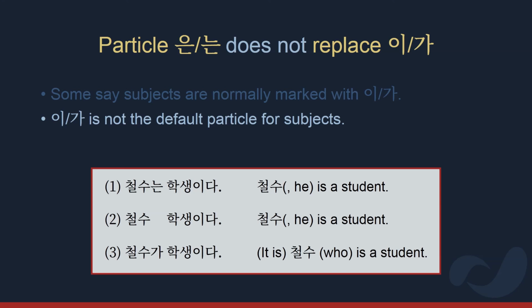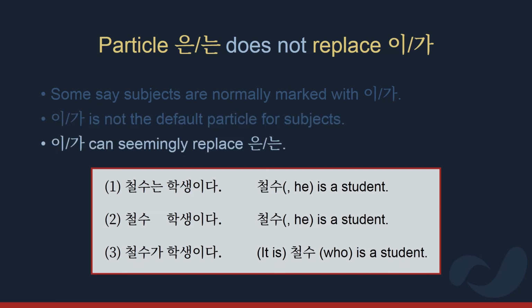Now, of course, language doesn't exist in a vacuum, so there's always some context. But if we see the sentence "Chosu is a student" as an example sentence in a book, or for some reason we look up to the sky and see it written in the clouds, then it would be either sentence 1 or 2. Sentence 3 would only be used with background context. And what does this mean? Well, this tells us that particle ga isn't the default particle for subjects, but rather, in cases like this, it's actually particle ga which seemingly replaces wa. However, that isn't really happening because the default is to have no particle.